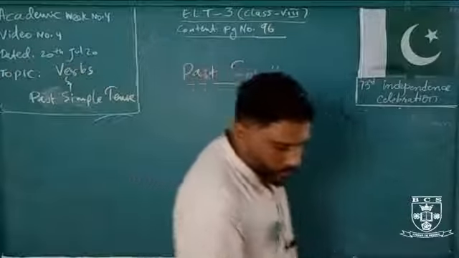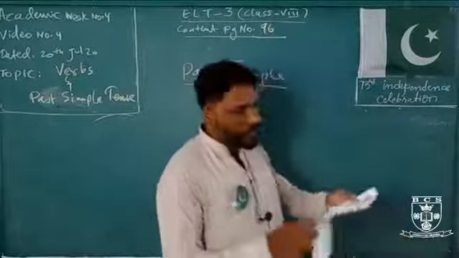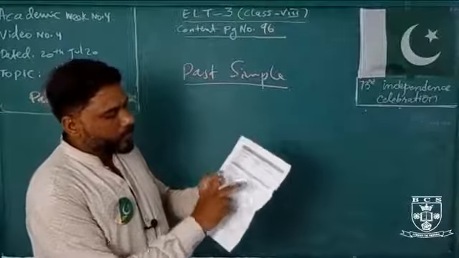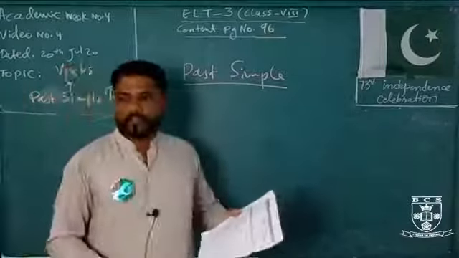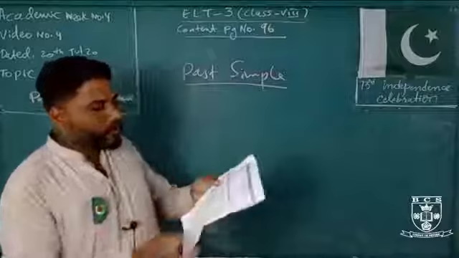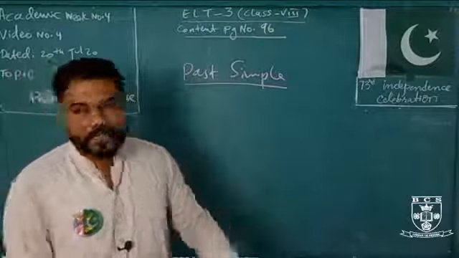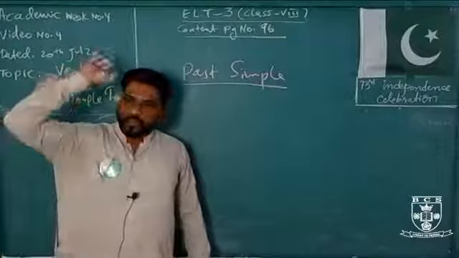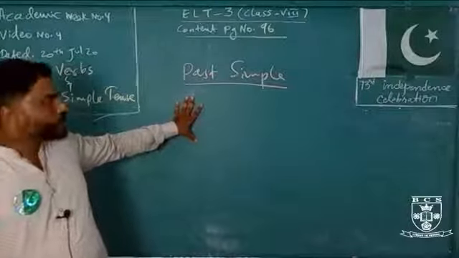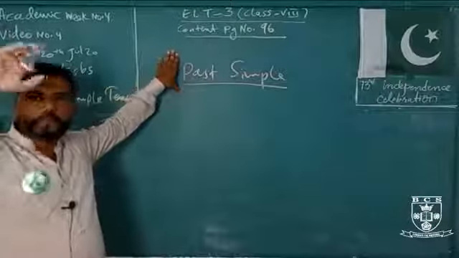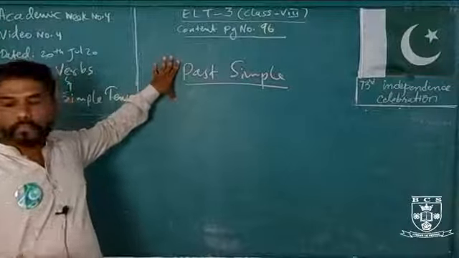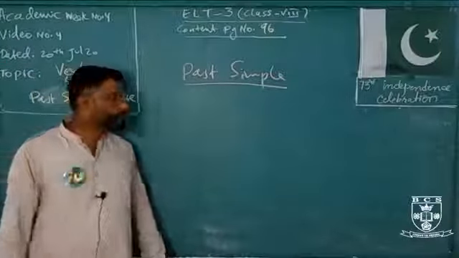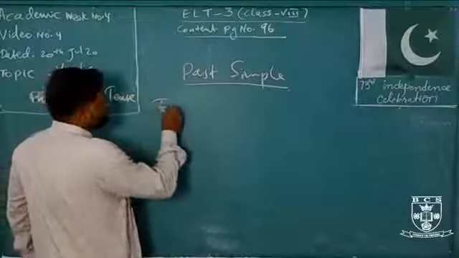Okay, and this is also the definition given in your content page number 93, that we use the past simple tense for an action finished at some time in the past. And we often talk about definite time in the past, like yesterday, like last night, or at 9 o'clock in the morning, in the evening, at night, stuff like that. So an action that is finished in past but it has no connection. And when you are using the time, keep this in your mind, definite time, proper time that you will put there. Okay, the formula that you have to note down.